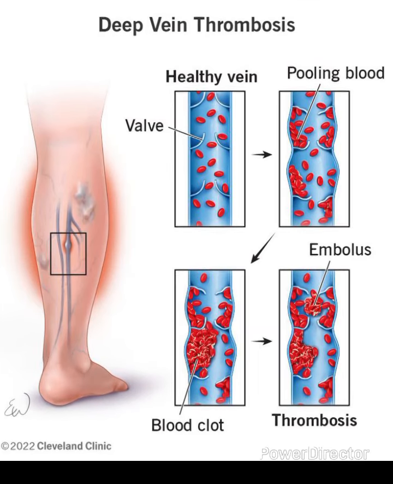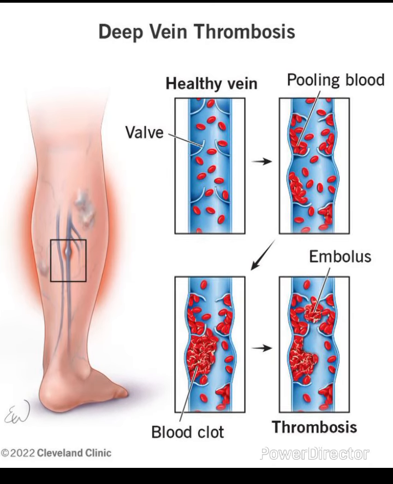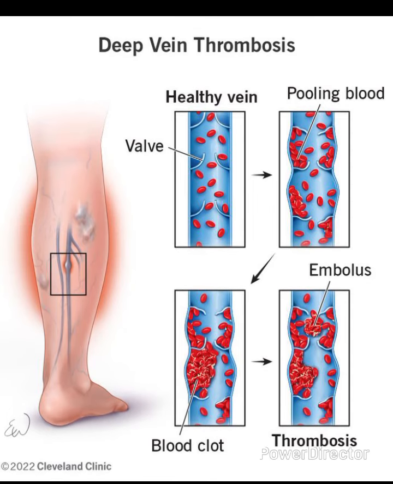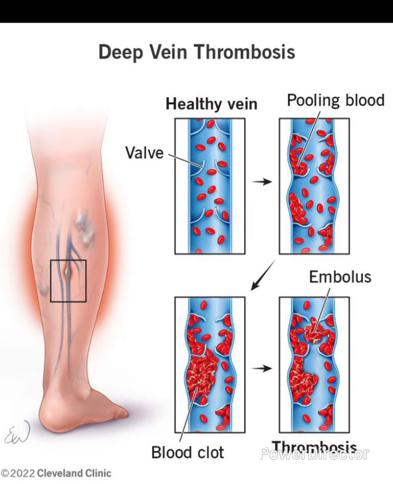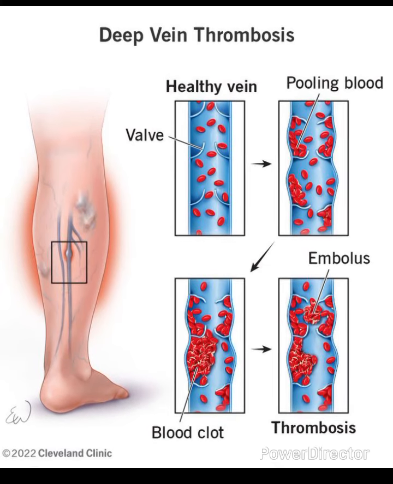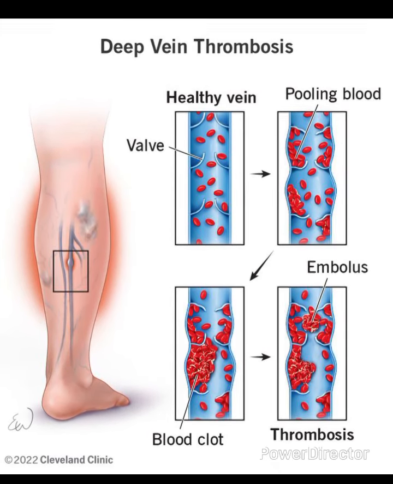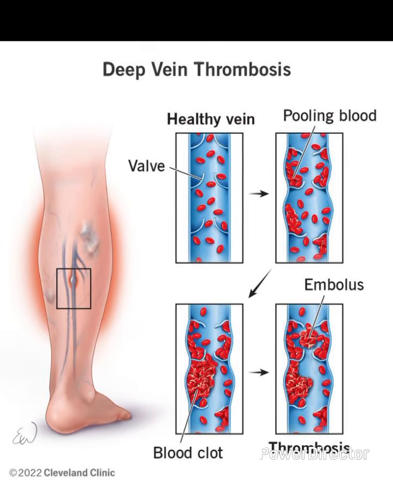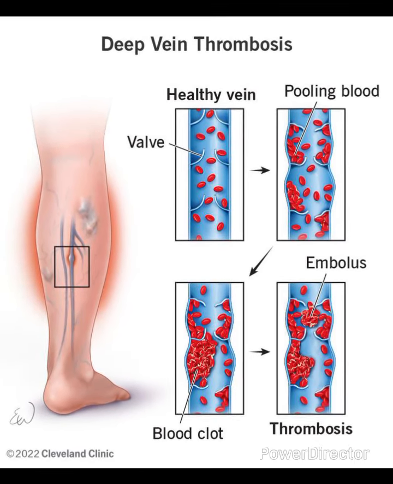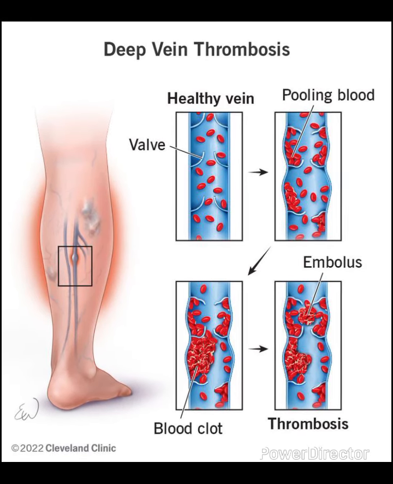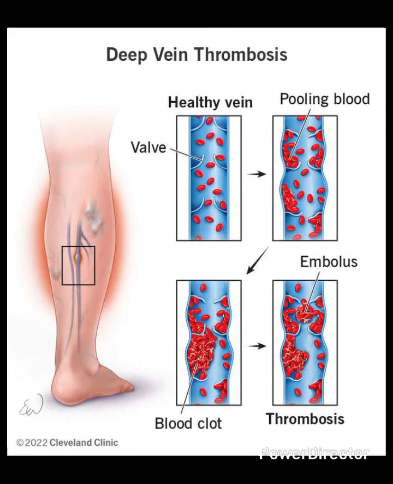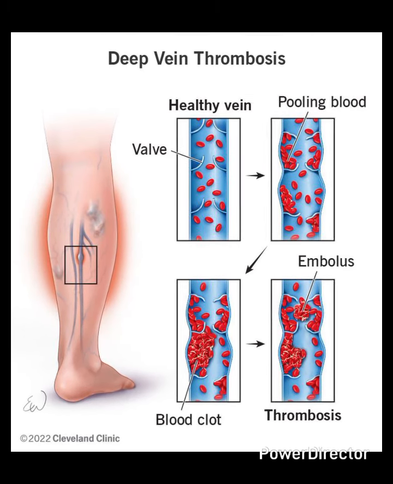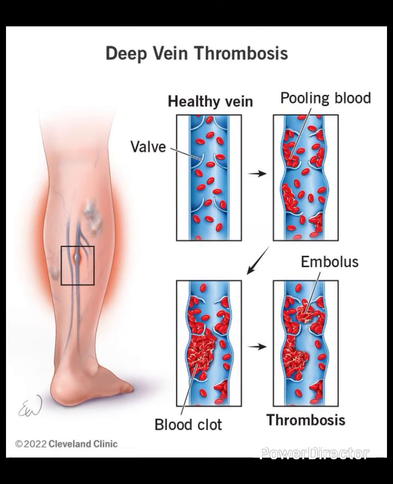Risks and complications. The major risk of DVT is that the clot can break free and travel to the lungs and cause a pulmonary embolism, which is potentially very life-threatening and requires immediate medical attention. Other complications besides pulmonary embolism include post-thrombotic syndrome. In post-thrombotic syndrome, there will be chronic pain, swelling and skin changes, and recurrent DVT.